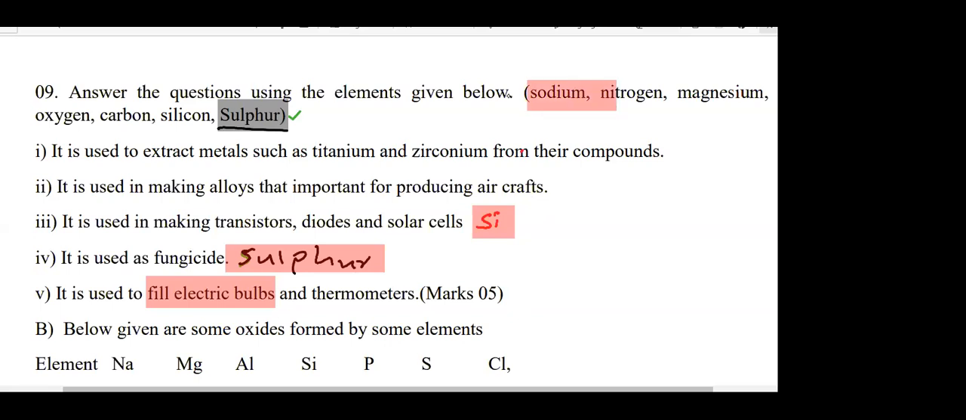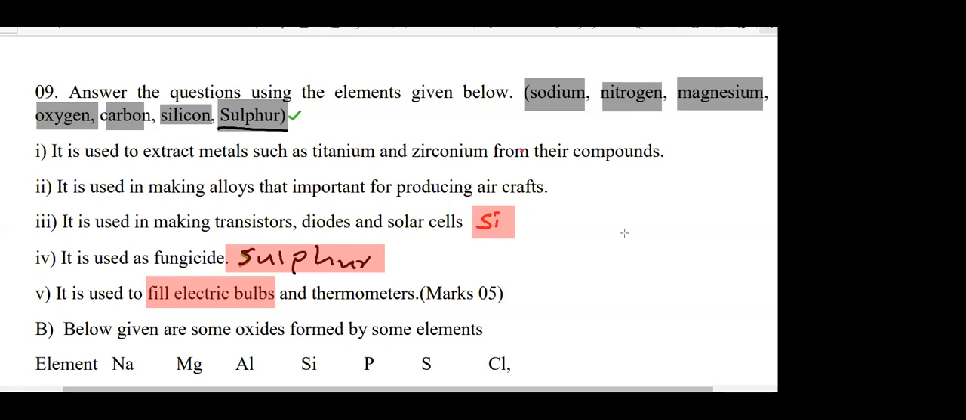So they have given sodium, nitrogen, magnesium, oxygen, carbon, silicon. Right? Yes, thermometers contain mercury, but electric bulbs, no mercury. For a filament bulb, no mercury. CFL contains mercury, but mercury is not given. Out of the symbols given, the elements given, you have to select the answer.